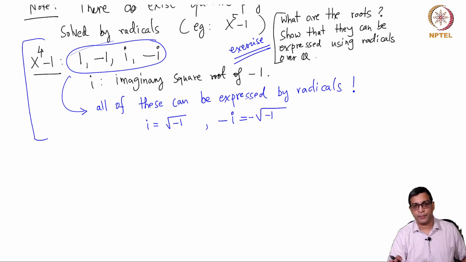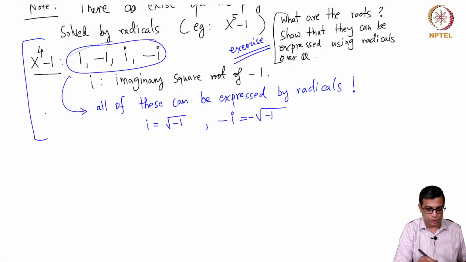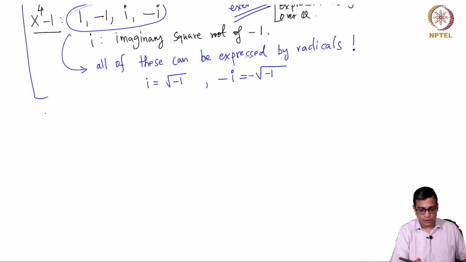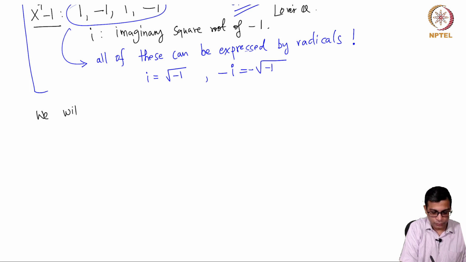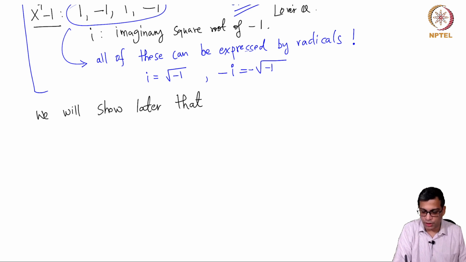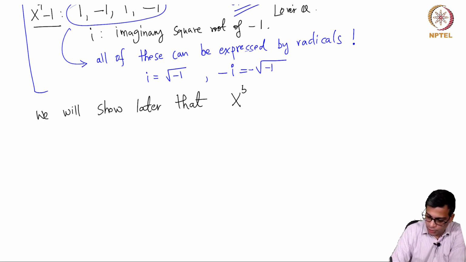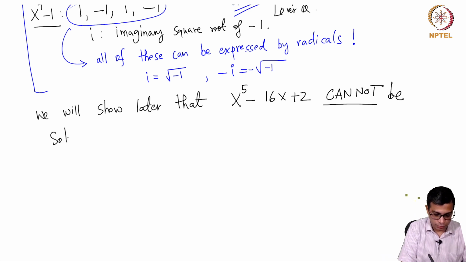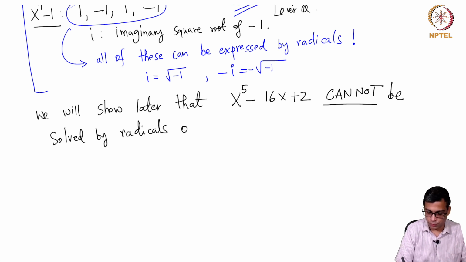So now what Abel and Galois did is that there do exist polynomials that cannot be solved. So we are not saying that every quintic polynomial is not solvable by radicals. We are only saying that there are quintic polynomials which cannot be solved by radicals. So for example, we will show later, in fact towards the end of the course, that there are several such polynomials. So I am going to write one here, x power 5 minus 16x plus 2. It's a rational polynomial, but it cannot be solved by radicals over Q.